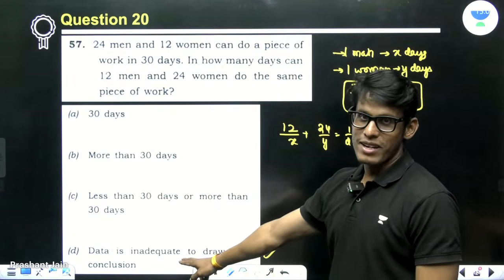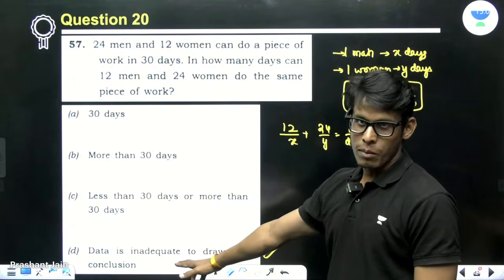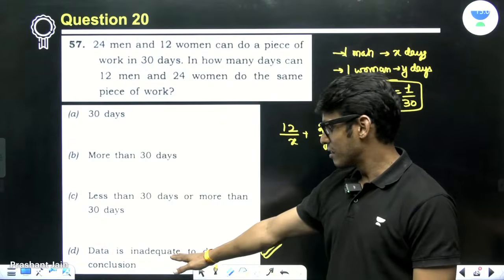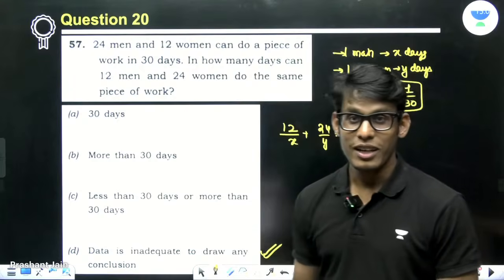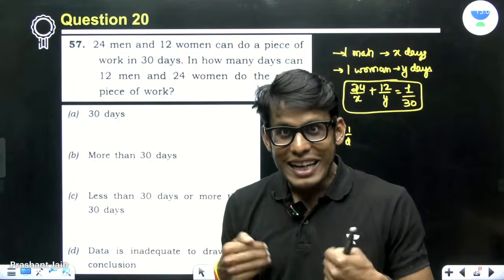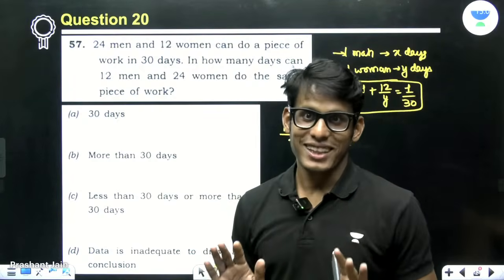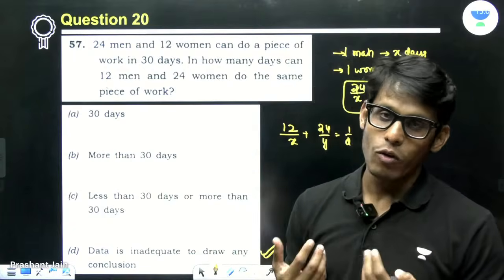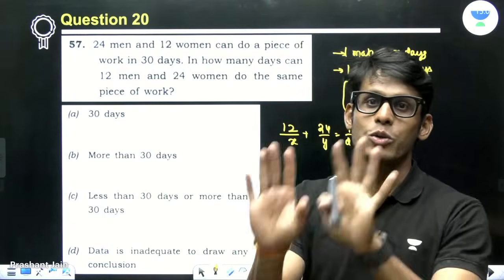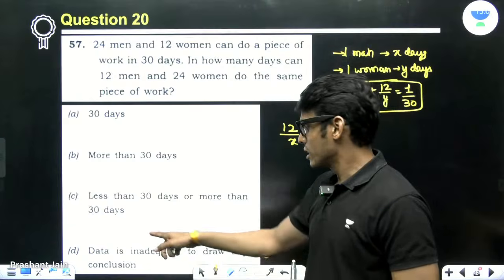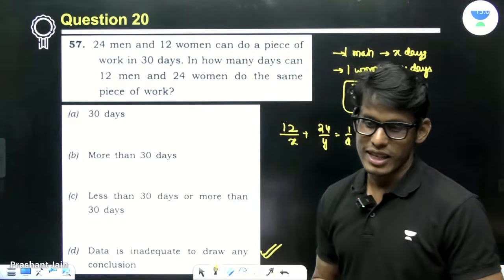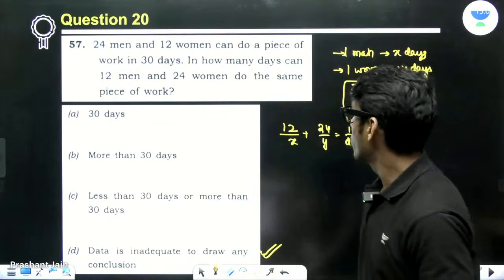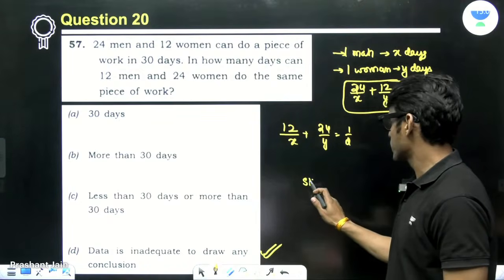Nobody can have this level of confidence in their mathematics for the option 'data is inadequate to draw any conclusion', right? We will always think that we are inadequate to solve this problem. Rather, the answer is data is inadequate to draw any conclusion. Isn't it, guys? So we will skip this.